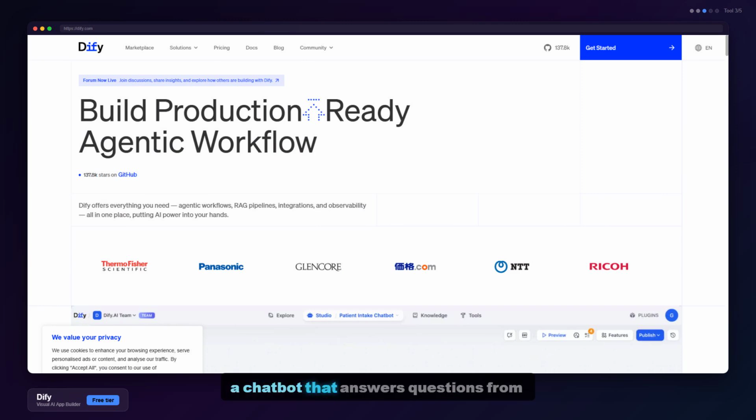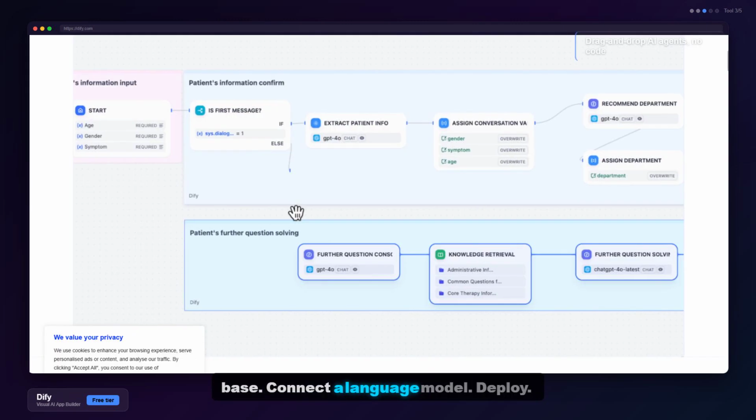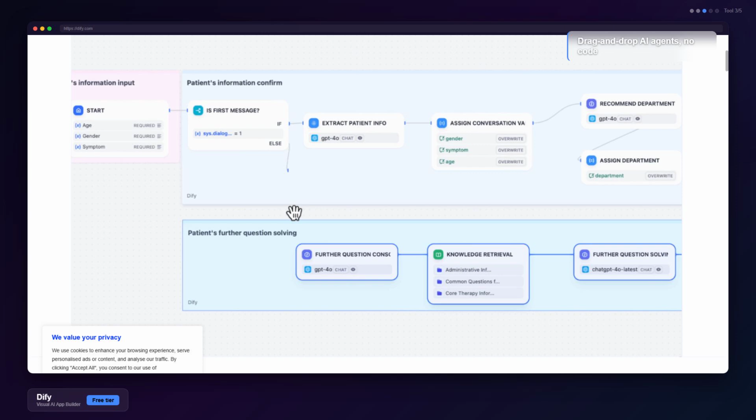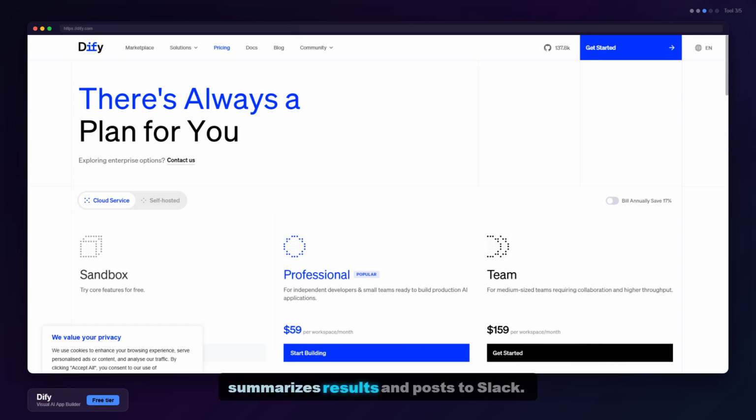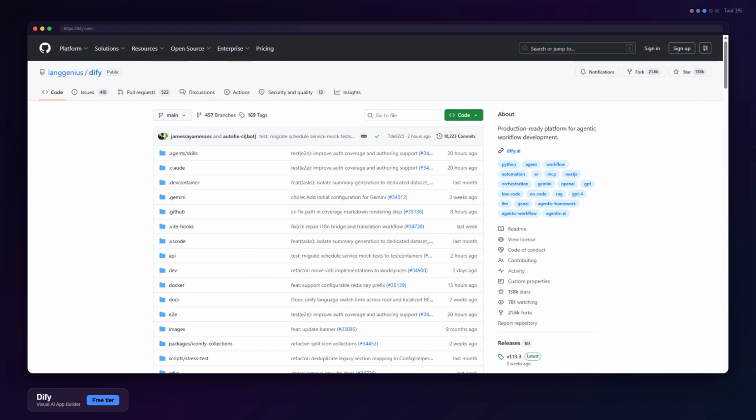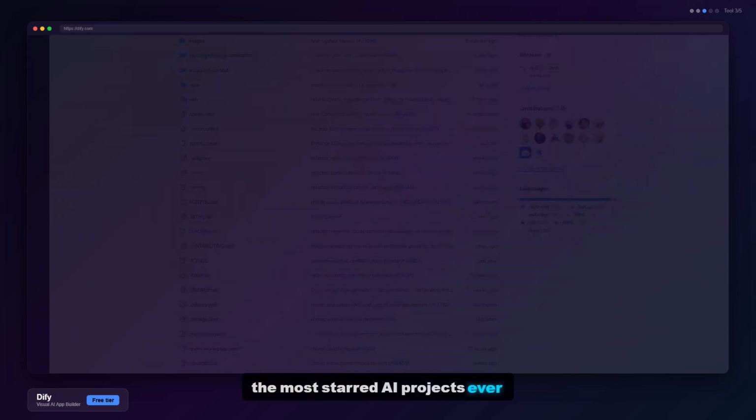Dify, drag and drop AI app builder. You want a chatbot that answers questions from your documents? Drag in a knowledge base, connect a language model, deploy. Done. No code. You want an AI agent that scrapes the web, summarizes results, and posts to Slack? Wire it up visually. Deploy. Done. 114,000 GitHub stars. One of the most starred AI projects ever created.